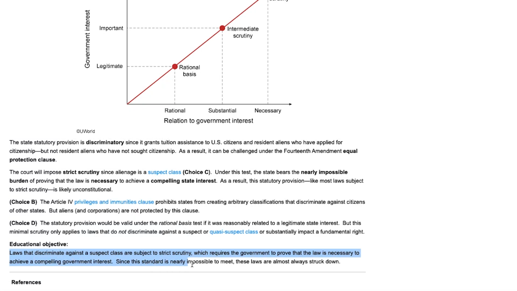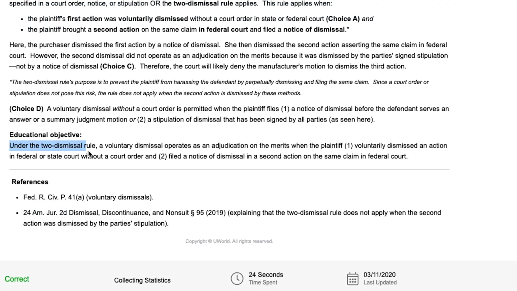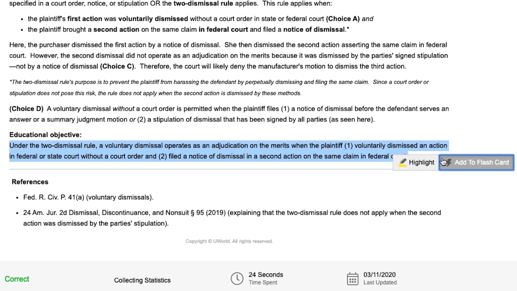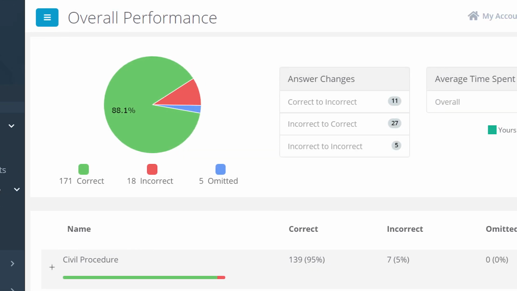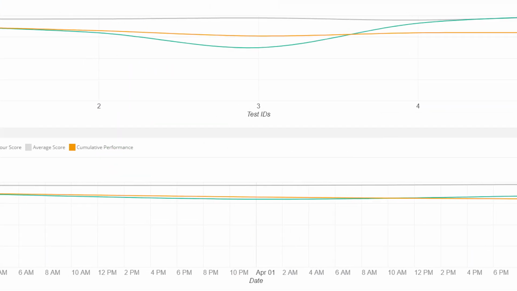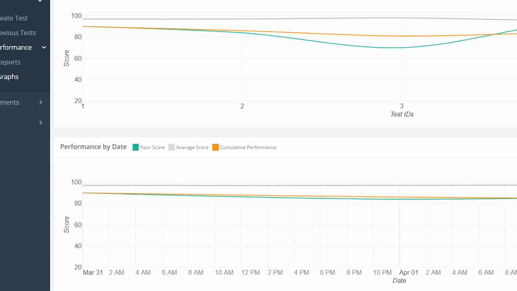While practicing, you can highlight important details in the question, or if you find a question challenging, flag it so you can easily return to it in a future review. You can also create flashcards to help you remember high-yield concepts. You can view the results of previous tests and detailed performance data to identify your weaker subjects so you know where to focus on improving.